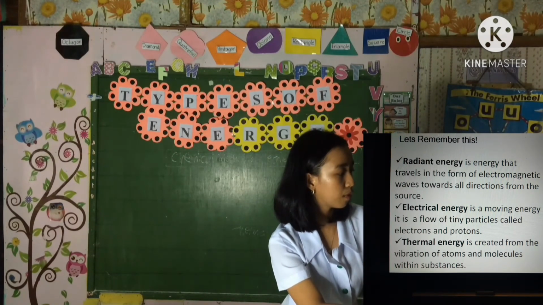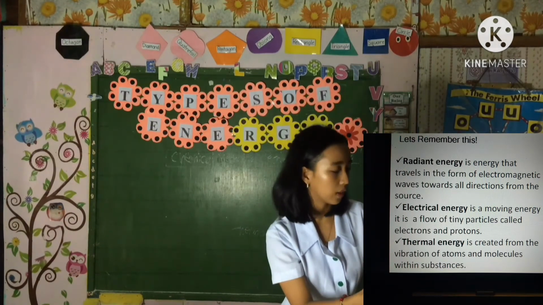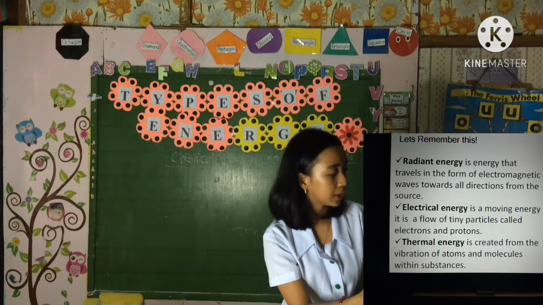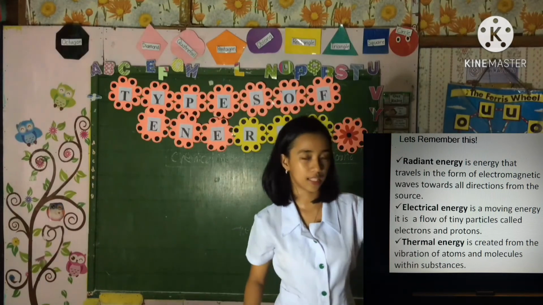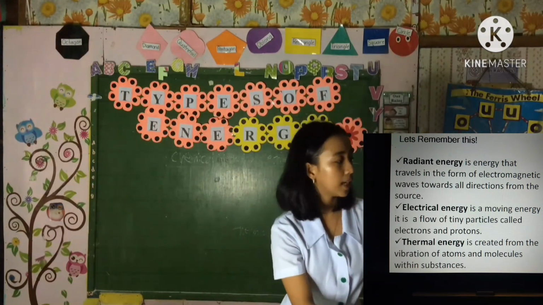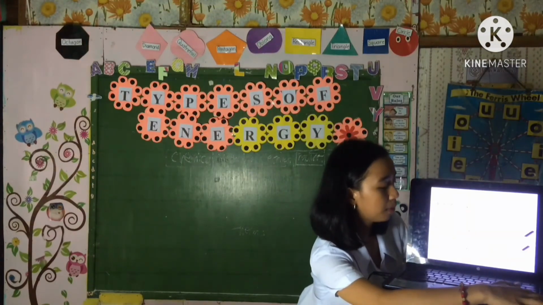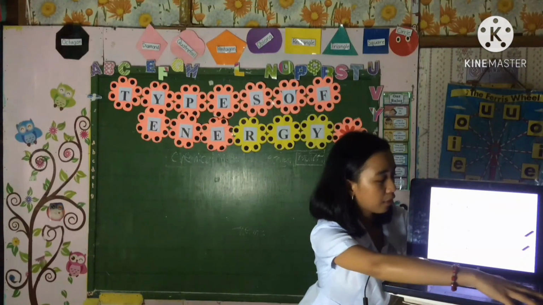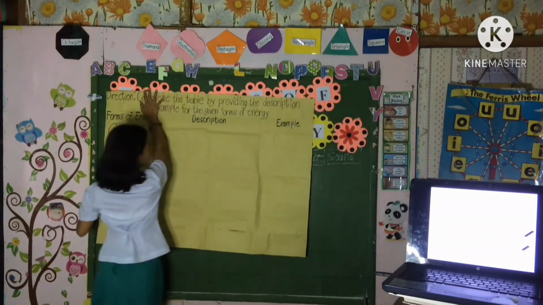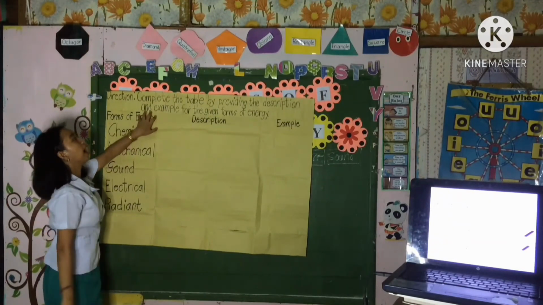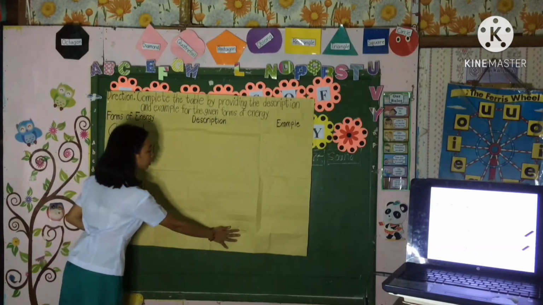Electrical energy is moving energy. It is the flow of tiny particles called electrons and protons. And lastly, thermal energy is created from the vibration of atoms and molecules within substances. Keep this in your mind, class. Now, are you ready for your quiz? Please complete the table by providing the description and example for the given forms of energy. You may now start answering.